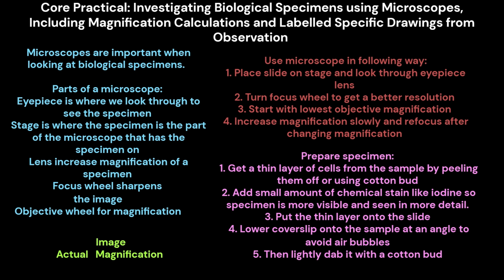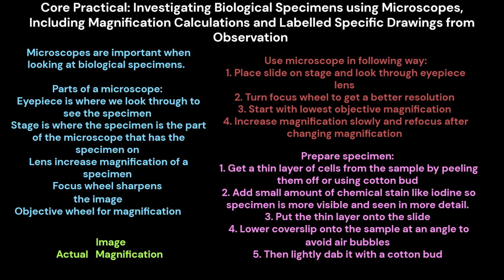Core practical. Investigating biological specimens using microscopes, including magnification calculations and labeled scientific drawings from observation. Microscopes are important when looking at biological specimens. Parts of a microscope. Eyepiece is where we look through to see the specimen. Stage is the part of the microscope that has the specimen on. Lens increases magnification of a specimen. Focus sharpens the image.